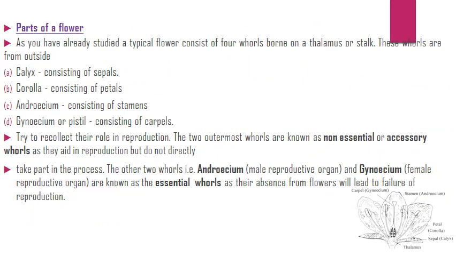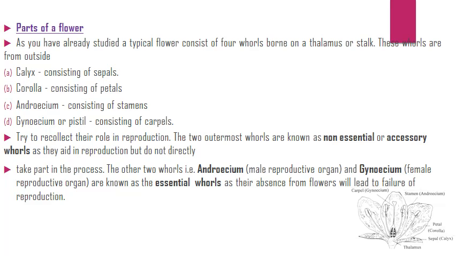Parts of a flower. As you have already studied, a typical flower consists of 4 whorls borne on a thalamus or stalk. These whorls are, from outside: calyx consisting of sepals, corolla consisting of petals, androecium consisting of stamens, gynoecium consisting of carpels. So try to recollect their role in reproduction.